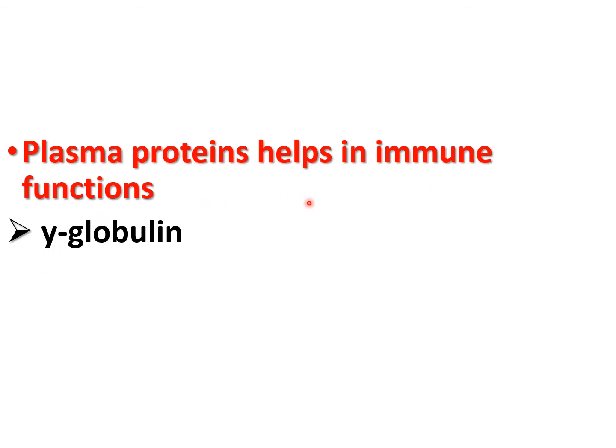Plasma protein helps in immune function. How? Gamma globulin produces antibody, and so in this way, because of the presence of gamma globulin, plasma protein helps in immune function.